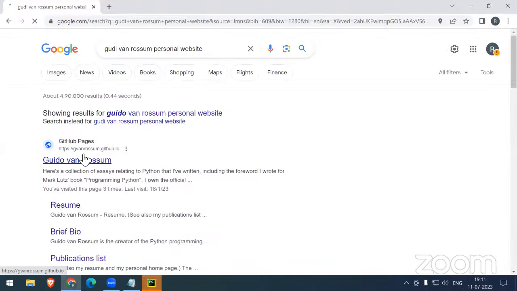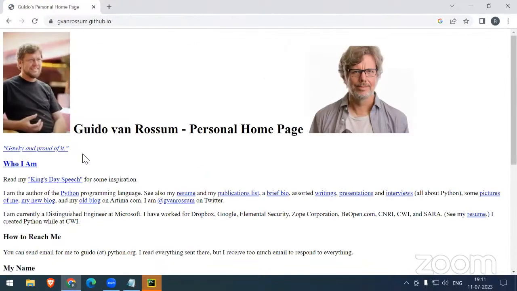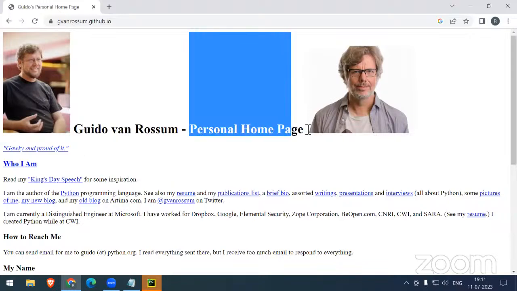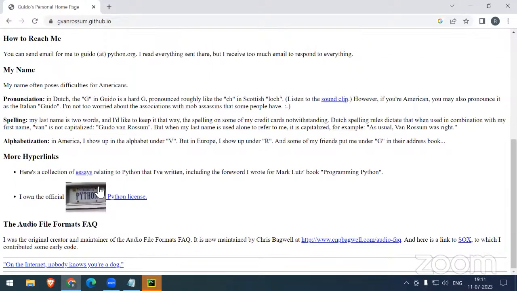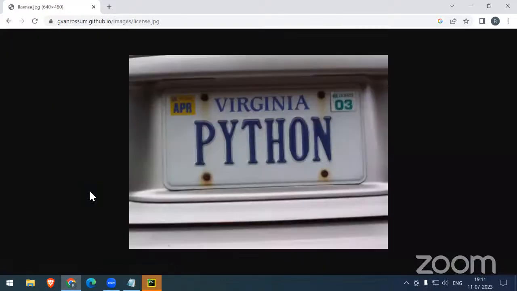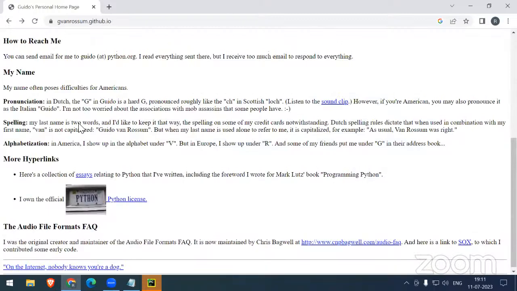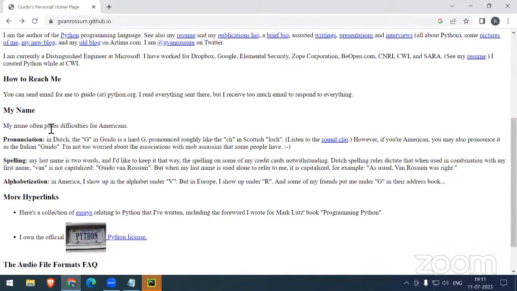You can see how much simplicity there is in his personal homepage. He also has his own license plate, Virginia's Python. So his name is a difficulty for Americans.